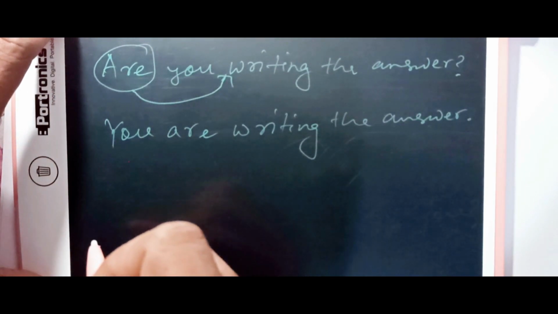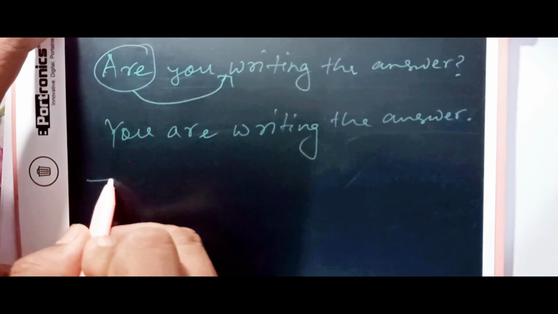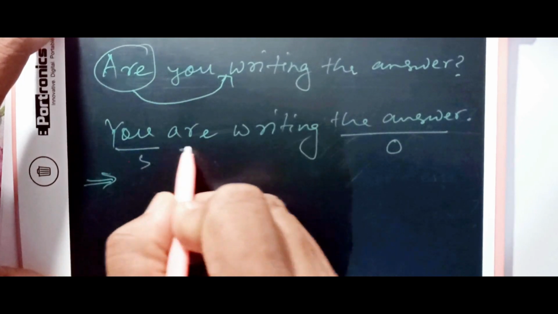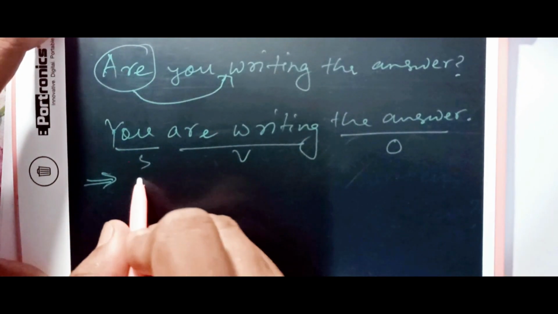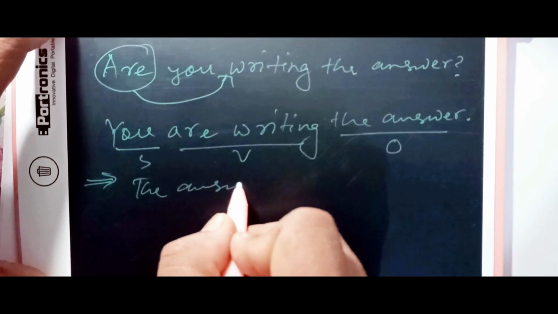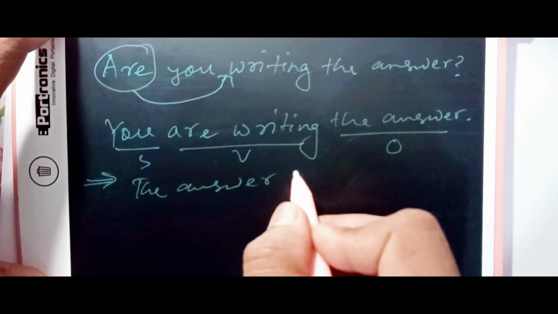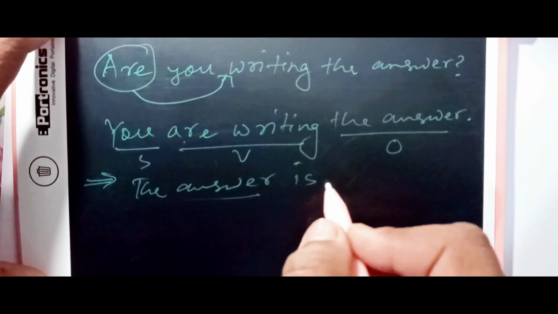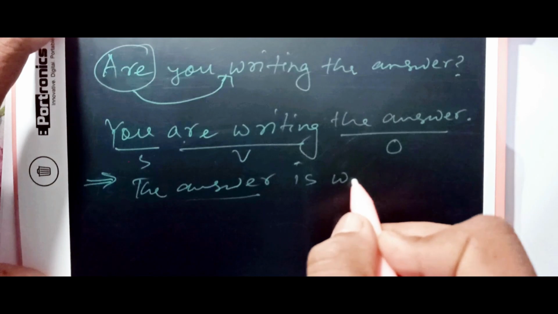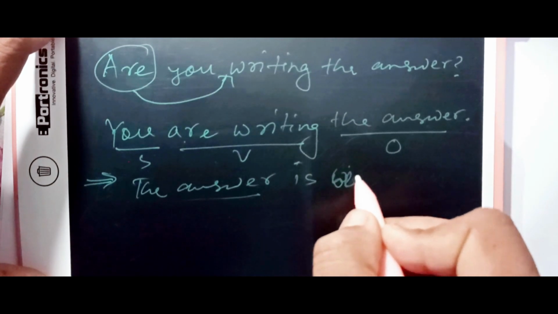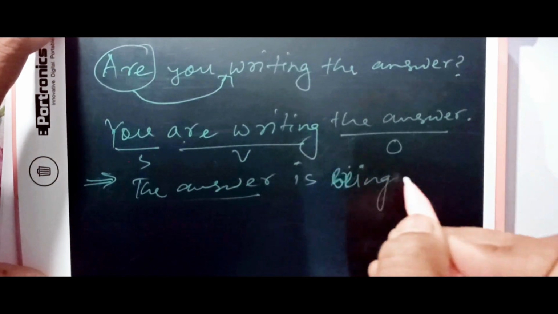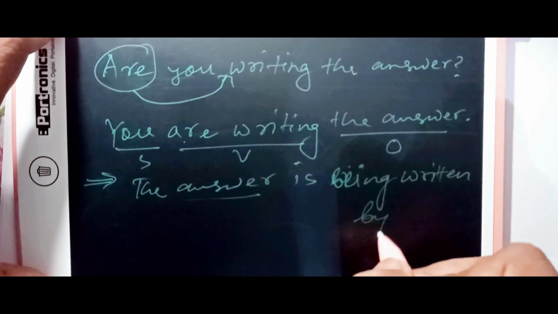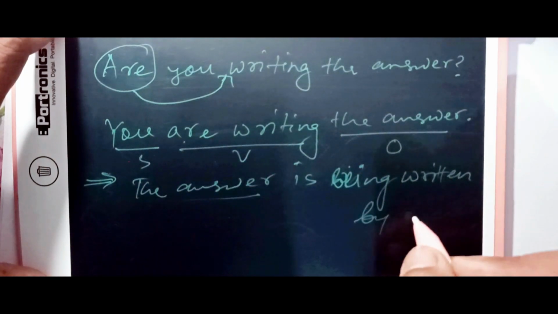Now let's see if this really works. Change it to passive now. Object, our subject, and our verb. So the answer is. This was are, but then this is singular, that's why we put is, and being written by you.